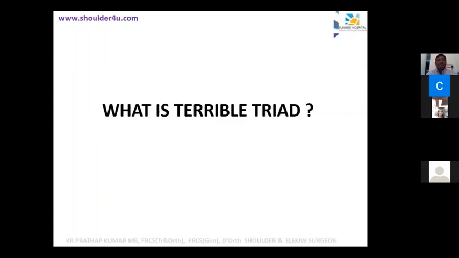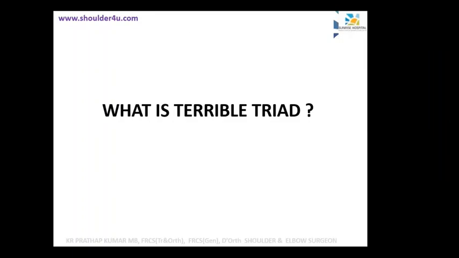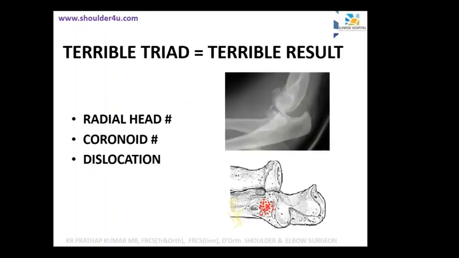Now I just want somebody to tell me what is the terrible triad. For your exam, it is very important. Akhil, you know what is terrible triad? It's an elbow dislocation, radial head fracture, and coronoid process fracture. Excellent. That's what I want to hear. So that means it's a terrible triad.